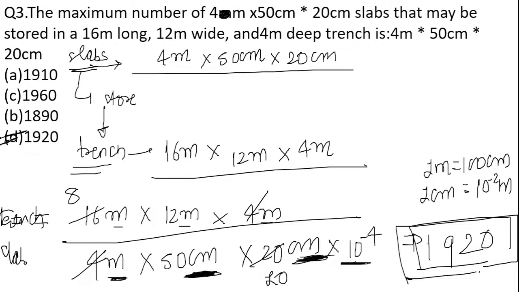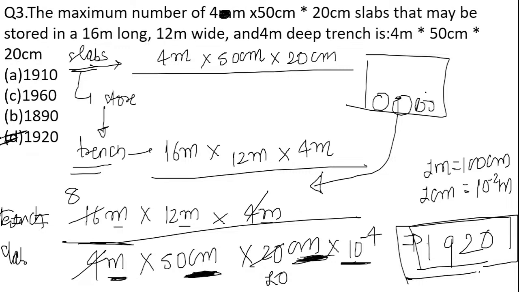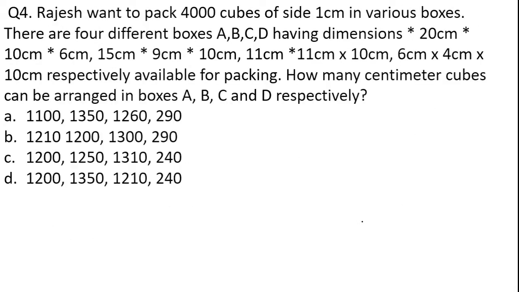Okay, so remember that in whichever box we are going to add other boxes or any other thing, we have to divide by that particular thing. The larger box will come in the numerator, and the things that we are going to place in it will come in the denominator. Simply, this was the thing that you have to remember.